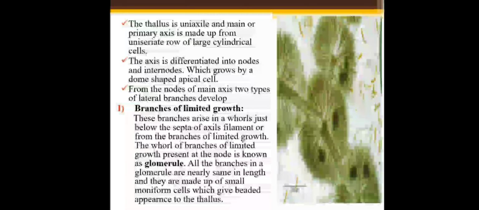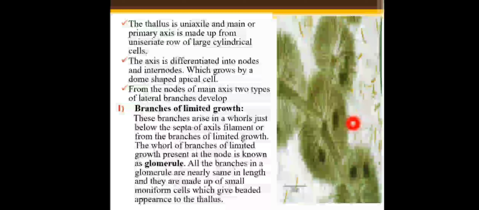The branches arise in a whorl just below the septa of the axial filament, from the node. This structure is known as a glomerule.